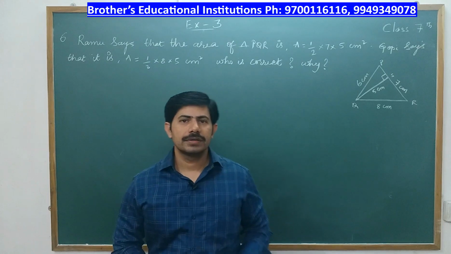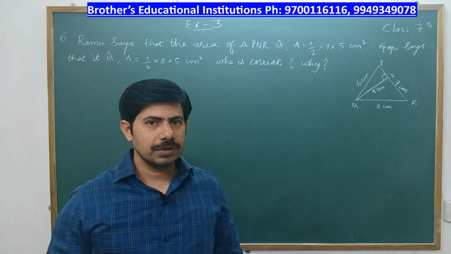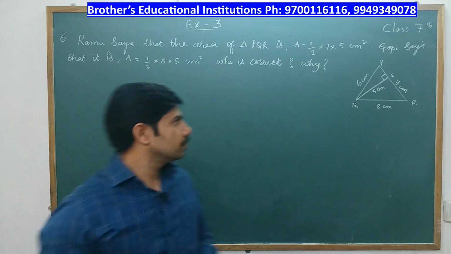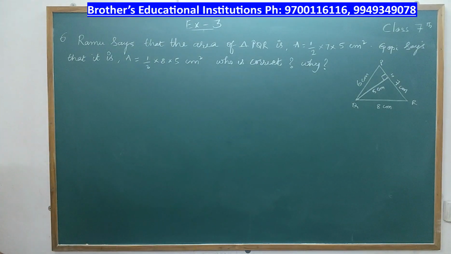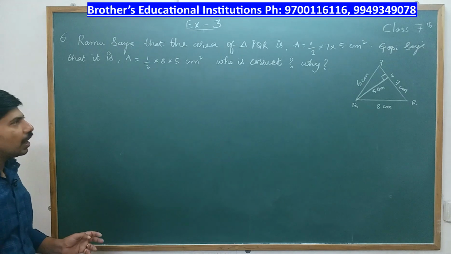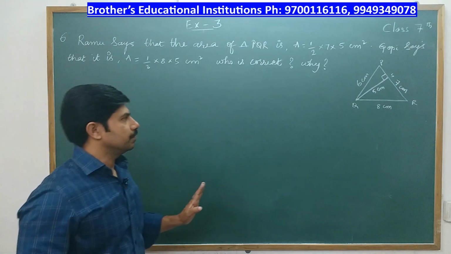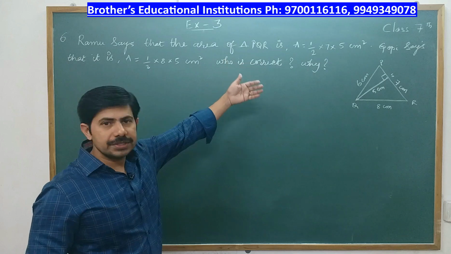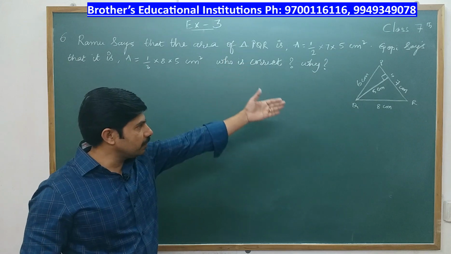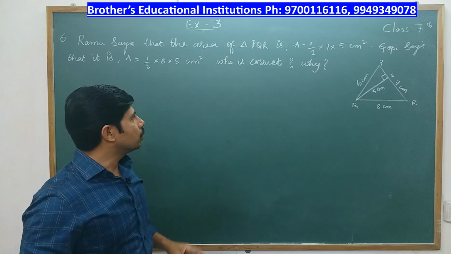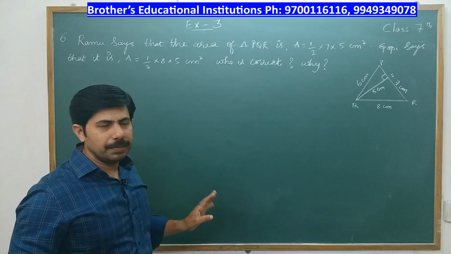So welcome back. We are solving the problems on areas. So in today's class the first problem is: Ramu says that area of triangle PQR is A equal to half into 7 into 5. See, now whatever the dimensions they have given, we refer with the triangle. So area of triangle is half into base into height.